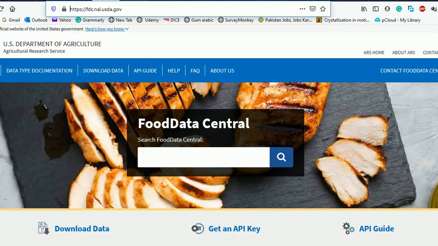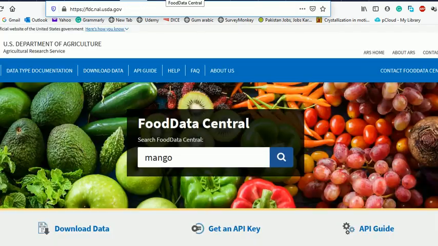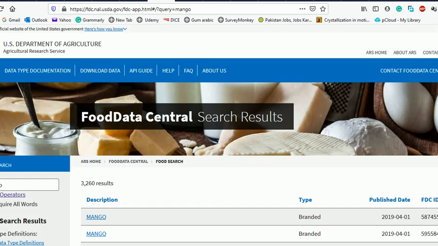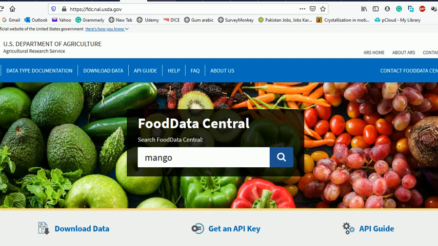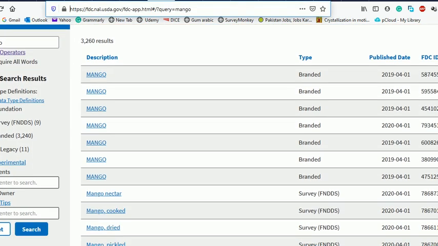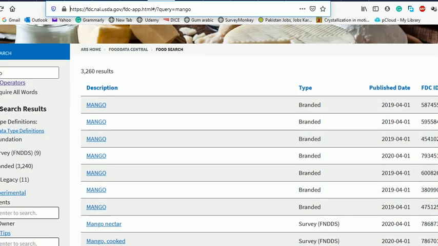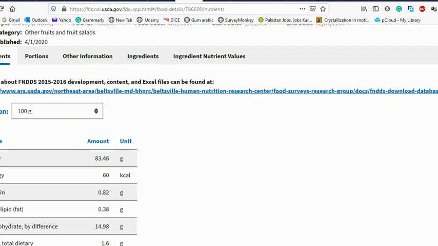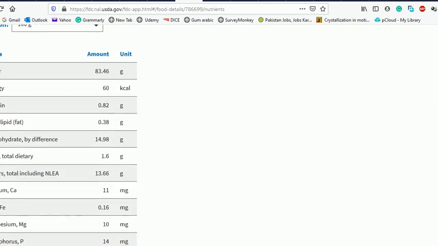Now let's try the USDA method. Type its link in the browser. This search bar will appear. Write something, for example mango. About 3,260 results will appear. You can select your desired product type. For example, I will choose raw mango. Here are the detailed results for the nutritional value of 100 gram raw mango.